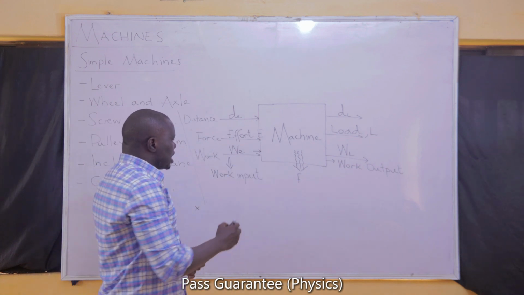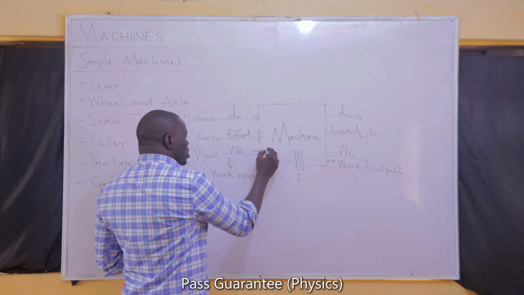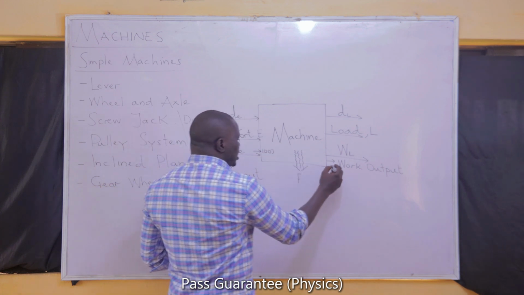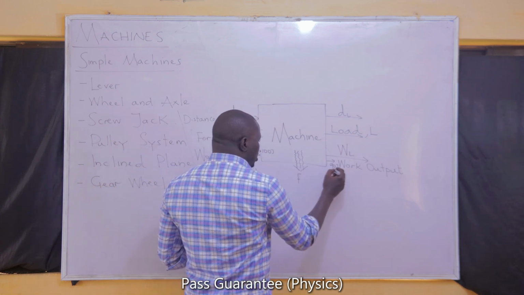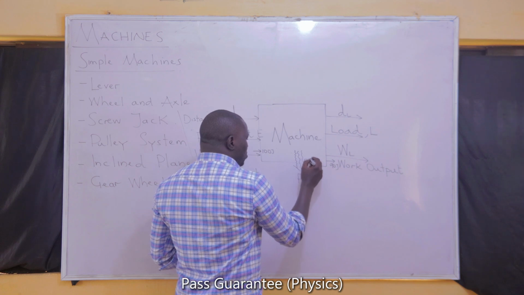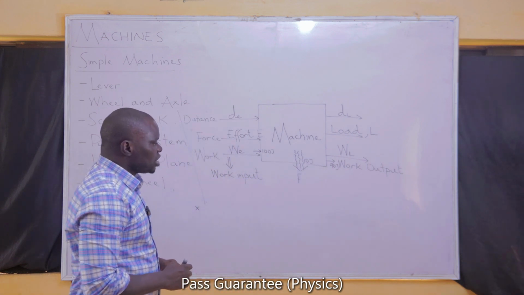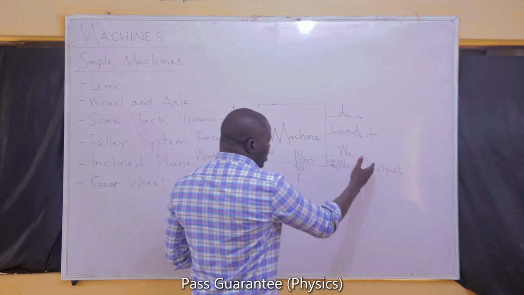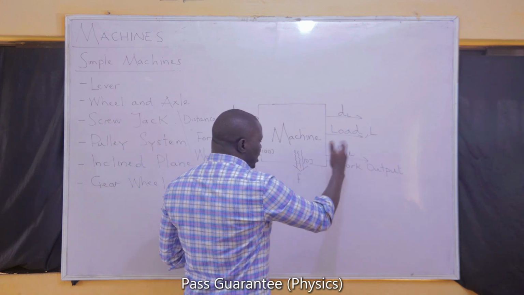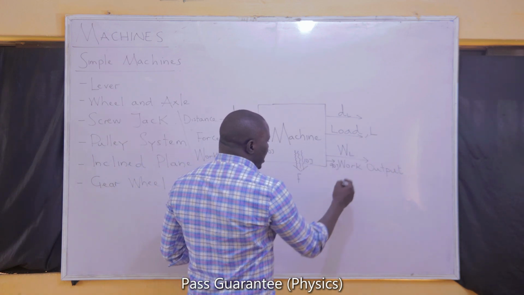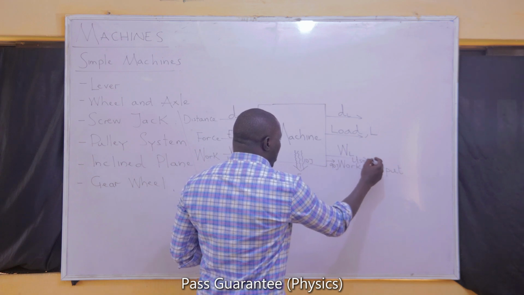So it simply means that when you give a machine 100 joules and only 90 is coming out, it means 10 joules have been used to overcome friction within the machine. So this work output, this 90 joules output of work, will be regarded as the useful work output.